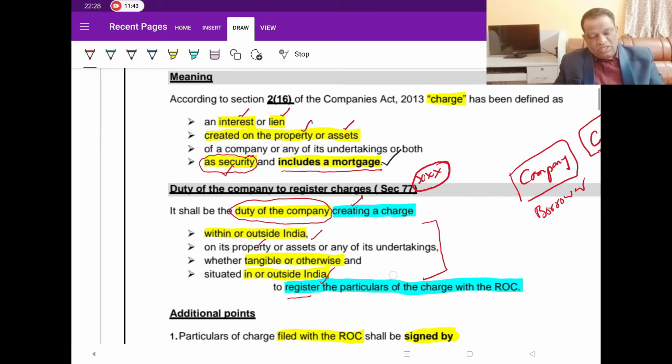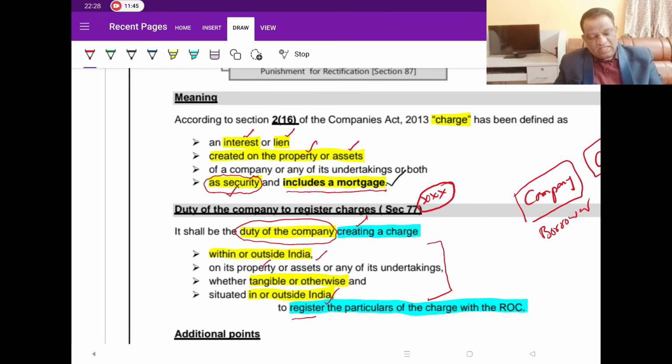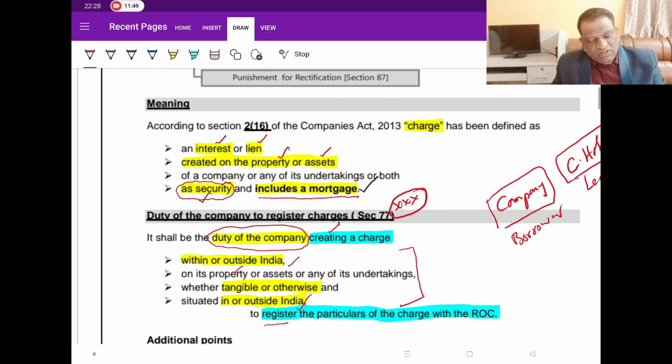Now, from an examination perspective, by analyzing these two, there are very few occasions, but he is also asking you about the definition of charge. So it can come for either your MCQs or short answer questions. Those are the two possibilities. Even otherwise, wherever he is asking a 4 marks or 5 marks question, he starts with what do you mean by charge, and then gets into the main question.